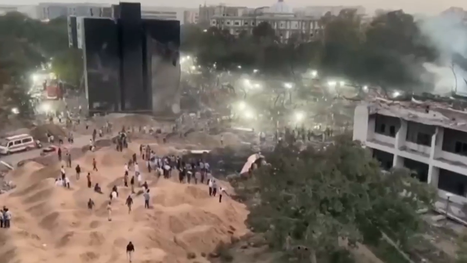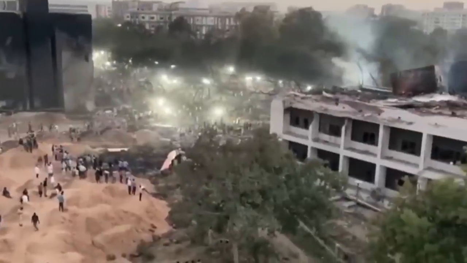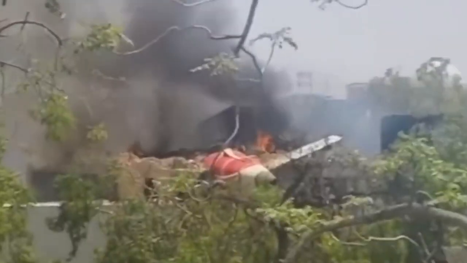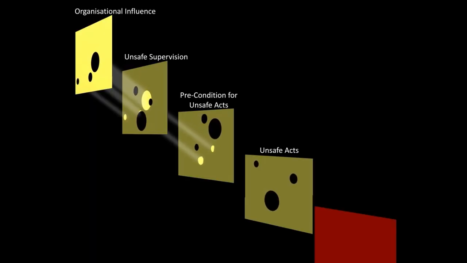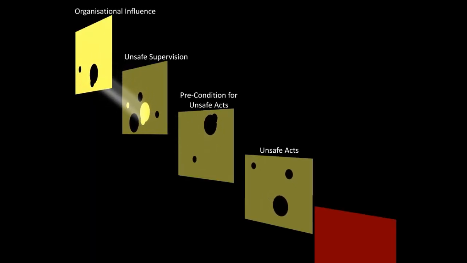241 of the 242 people on board were killed, along with 29 on the ground, marking this as the deadliest aviation disaster in over a decade. What caused this modern, reliable aircraft to fail within 30 seconds of flight? As investigators combed through the wreckage, we explored the possible factors behind this tragedy.